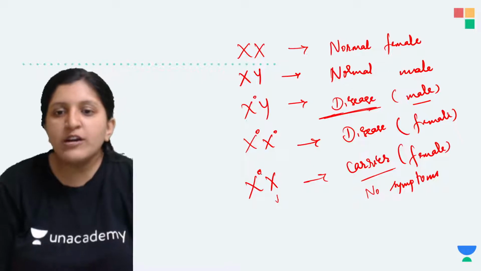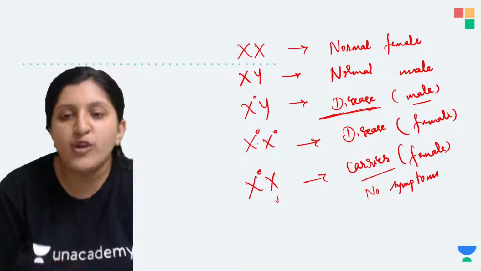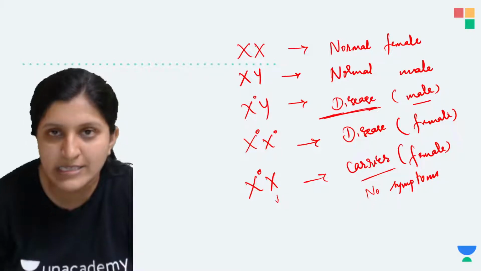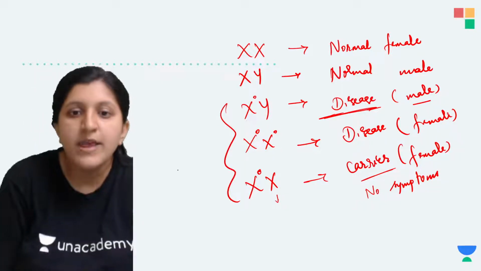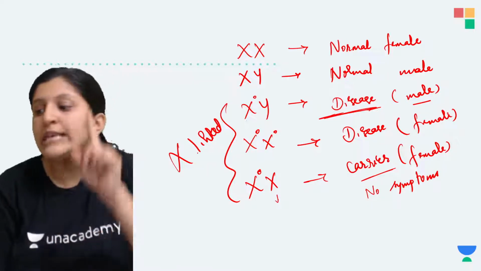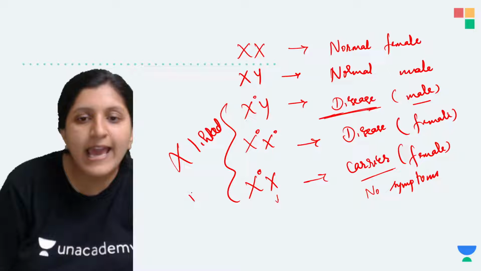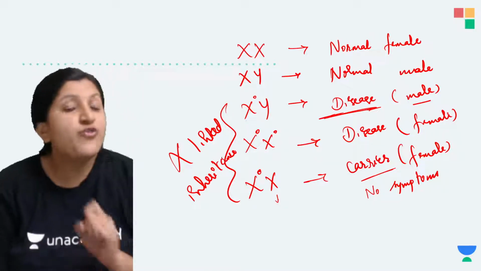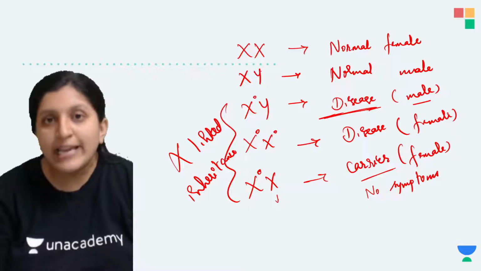Okay, so here this particular chromosome is a faulty chromosome, this is a faulty chromosome, and this is a faulty chromosome. So the faulty chromosome is related to only the X chromosome, and hence we call this X-linked inheritance. So the faulty chromosome is not the Y chromosome.